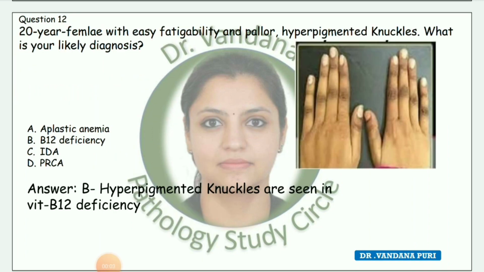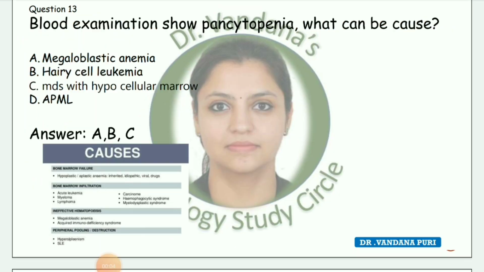Next question, 20-year female with easy fatigability and pallor, hyperpigmented knuckles. What is likely your diagnosis? This is B12 deficiency. Hyperpigmented knuckles are seen in vitamin B12 deficiency.